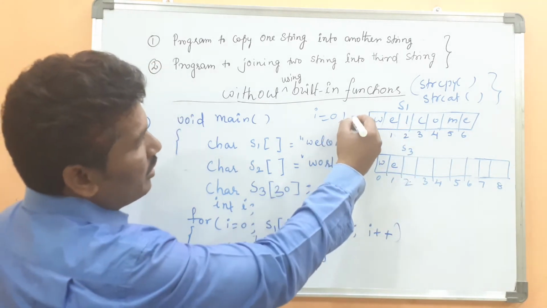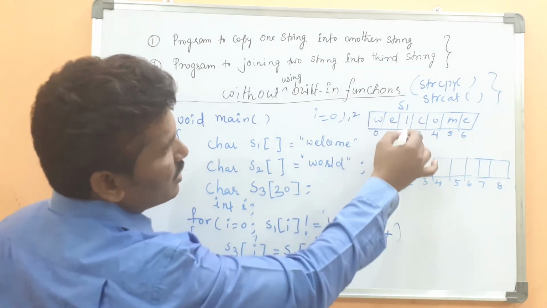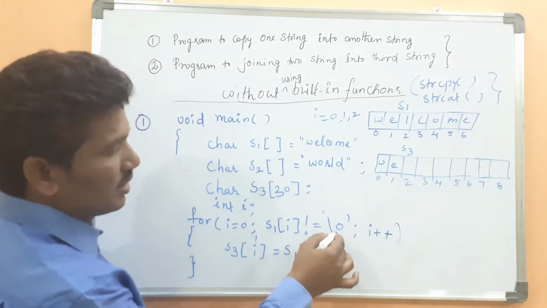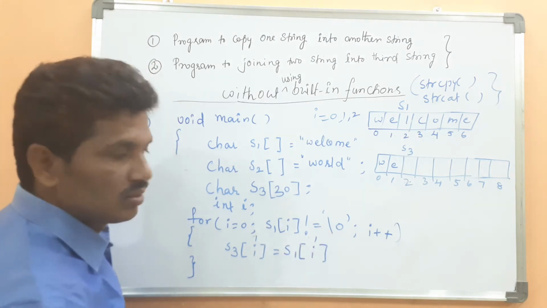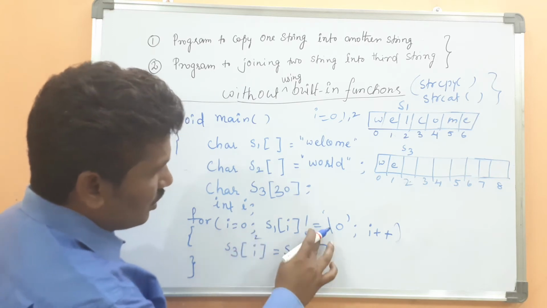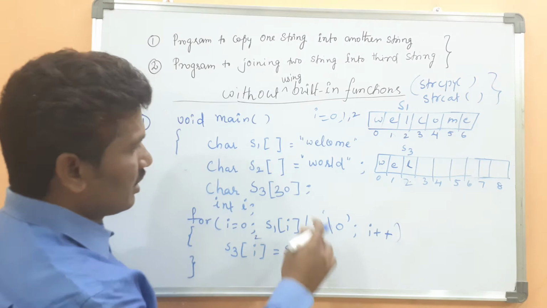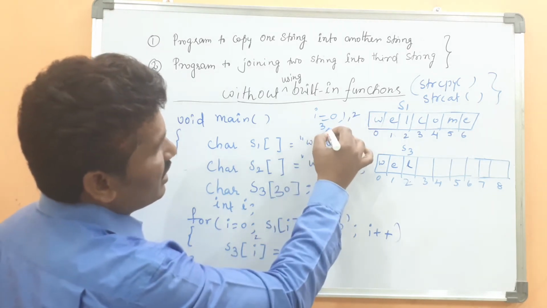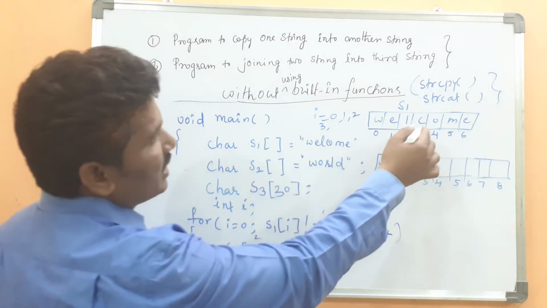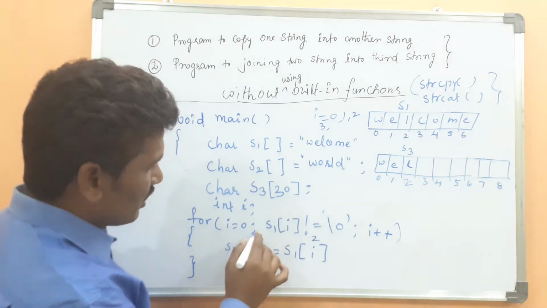Then i is incremented and becomes 2. S1 of 2 is L, which is not equal to null, so the condition is true, and L will be placed here. Then i becomes 3. S1 of 3 is C, not the null character, so again it will be copied here.